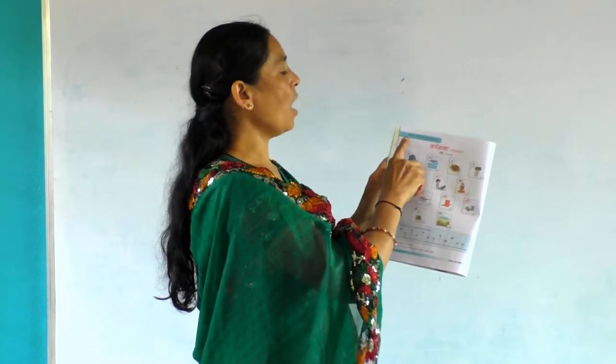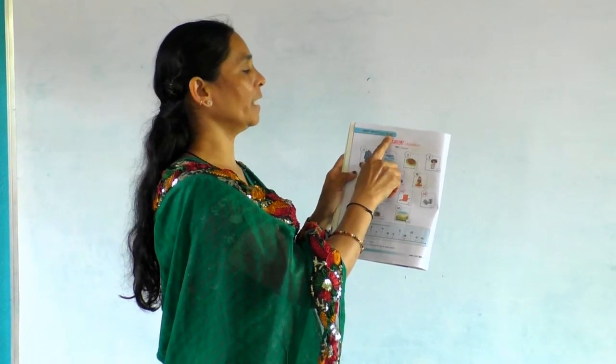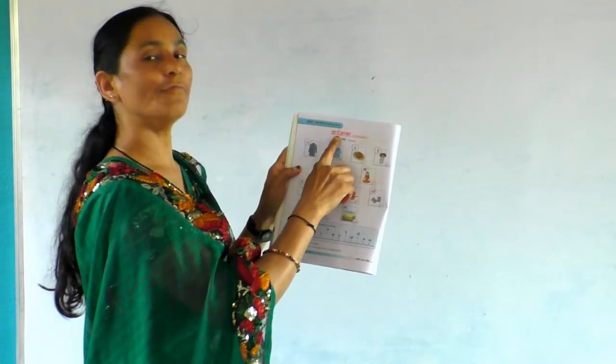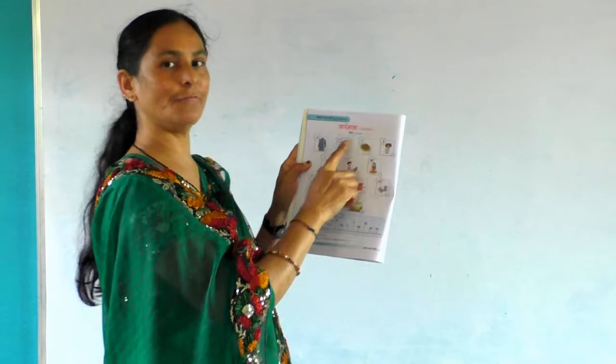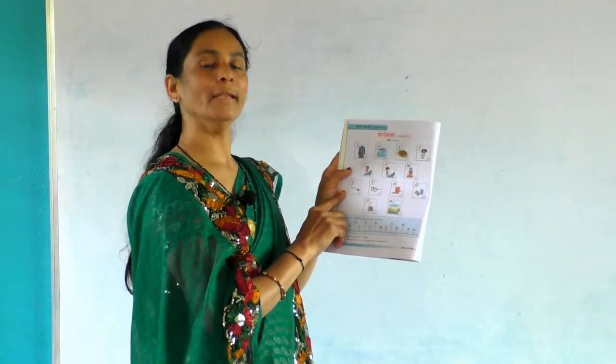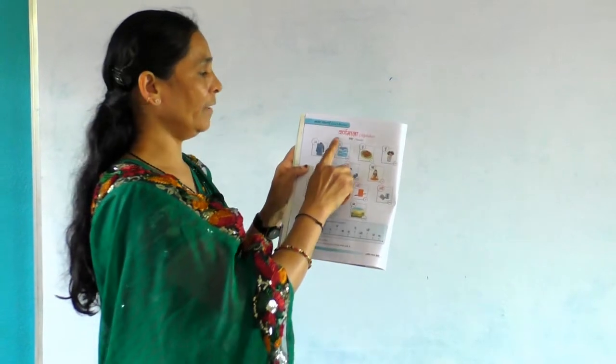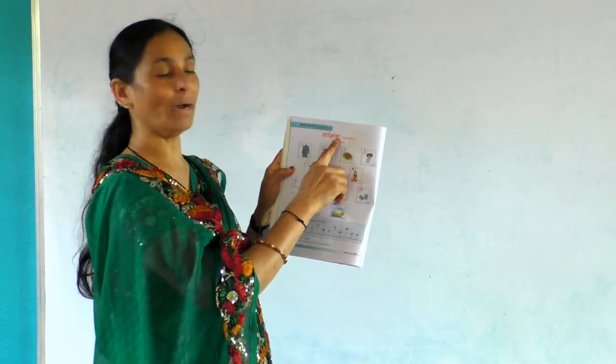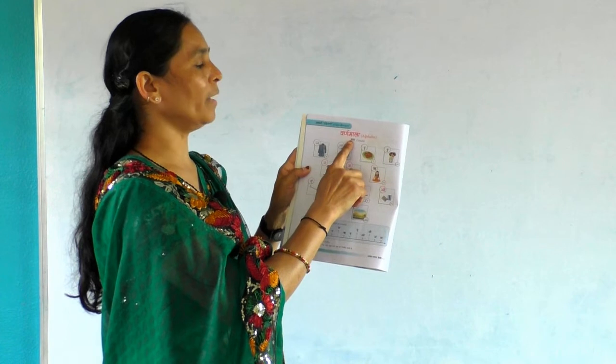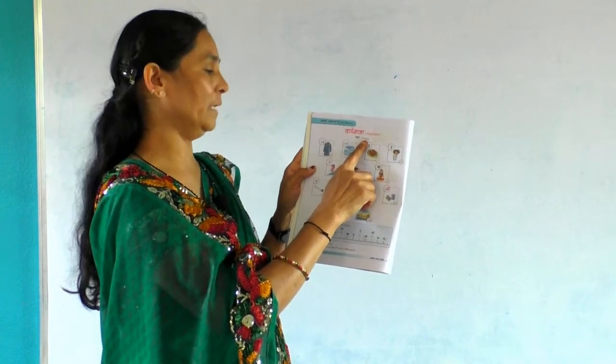See here, आओ दोहराएं. Let us revise. These are Varnamala alphabets. In English we call this alphabets. In Hindi we call Varnamala. Swar we call vowels.